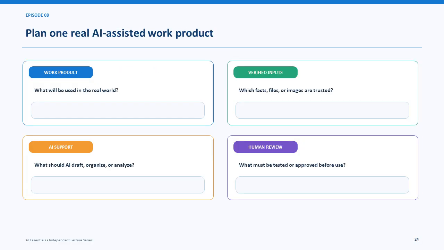Plan one real AI-assisted product. State what it will be used for, identify trustworthy source material, define the AI-supported work, and name the tests or approvals required before use.